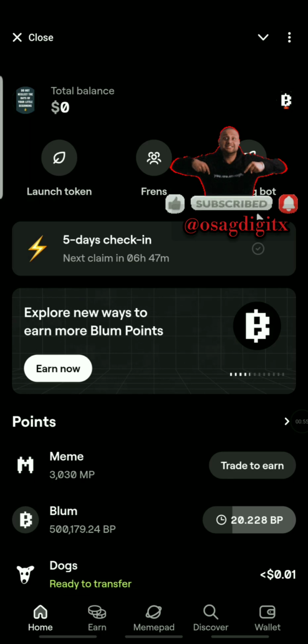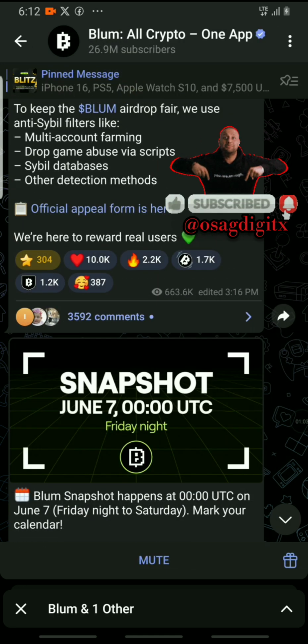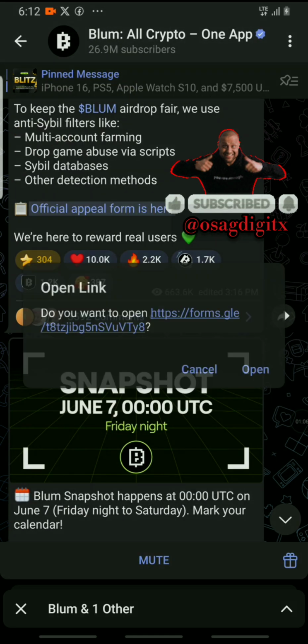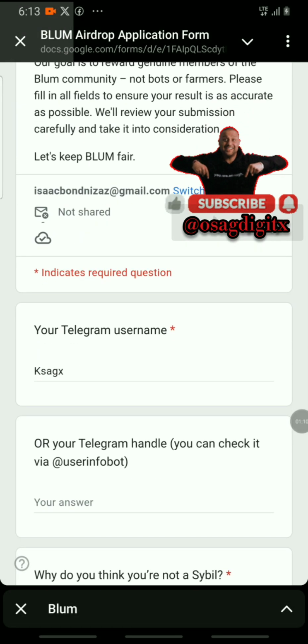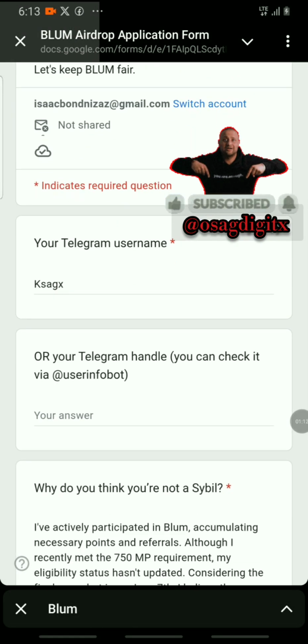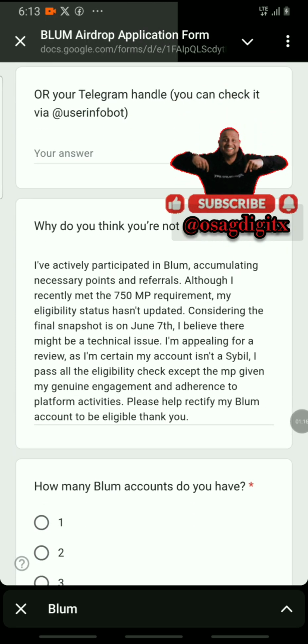So what I had to do was get to their Telegram group. Once I got to their Telegram, I went to the Bloom group, and then I clicked on the official appeal, which you can see right here, and then open. Then I have to fill in this information, your Telegram username. You put your Telegram username. And it asks, why do you think you are not a Sybil?